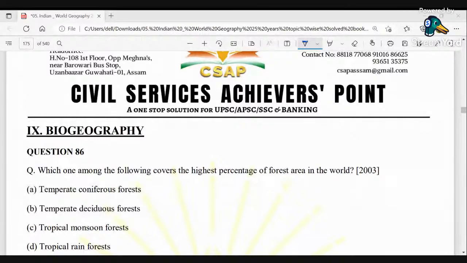So, today we are back to go ahead with some of the questions associated with geography, where some of the questions that have come in previous years in the UPSC exam will be shared with you all and discussed through some of the MCQs that you can see on your screen.